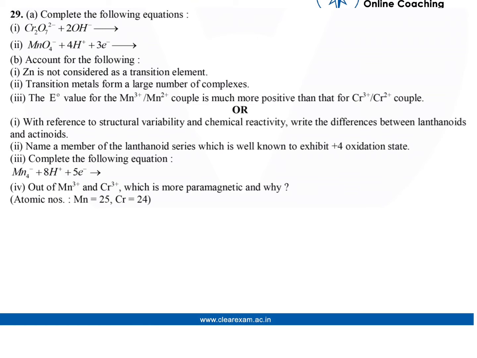Second is, name a member of the lanthanoid series which is well known to exhibit +4 oxidation state. Third is, complete the following equation, that is MnO4- plus 8H+ plus 5 electrons. And fourth is, out of Mn3+ and Cr3+, which is more paramagnetic and why?